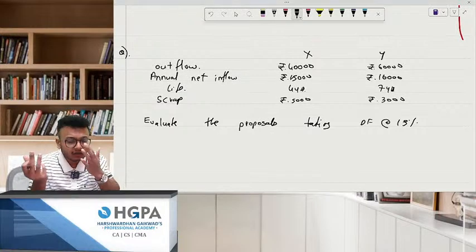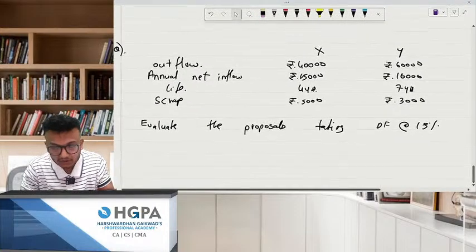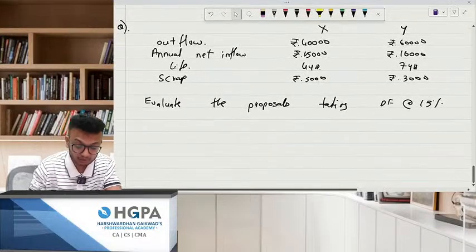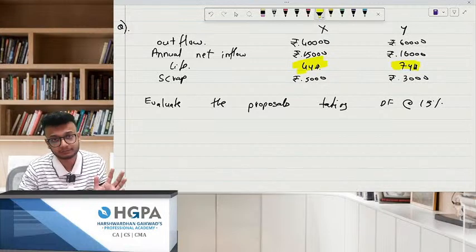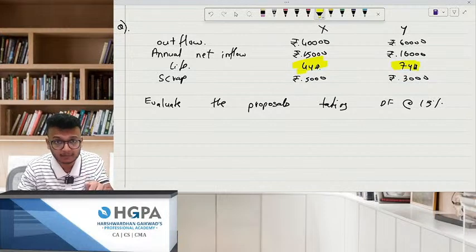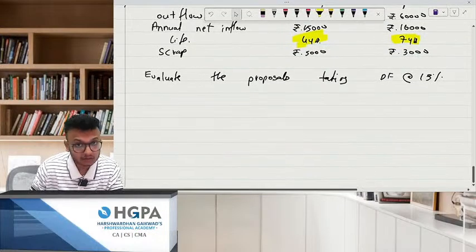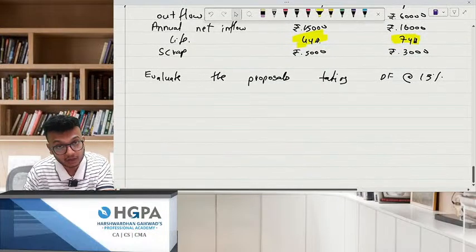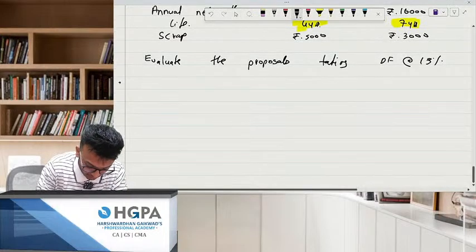But sir, they have not told us to solve it by life disparity or EAV method. How are we supposed to understand? That's why I'm trying to tell you, you need to understand this. In the examination also, they will not give you that please solve it by EAV. No, never. You have to understand. Only NPV you will do, and then you will select any of the projects. But no, you have to start by solving NPV, but the decision has to be made on the EAV method. Okay. Now, solution.